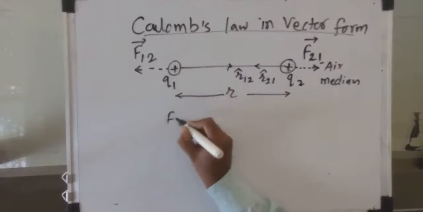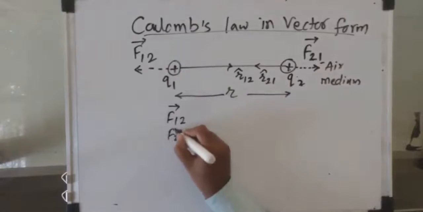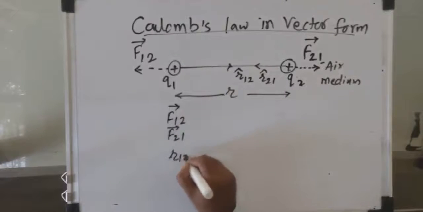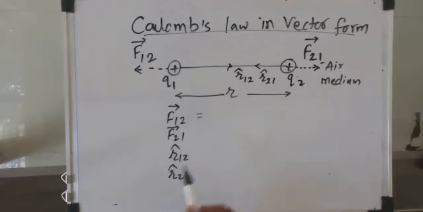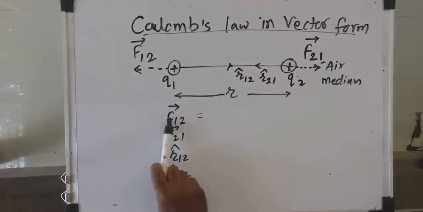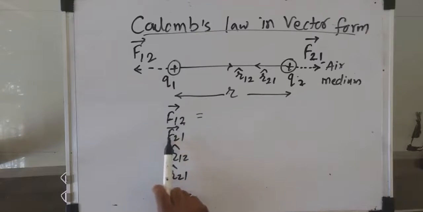So we have four terms now with us: F12 bar, F21 bar, then R12 cap and R21 cap. So now how to read that? Just see here. Force acting on first charge due to second charge. Force acting on second charge due to first charge.